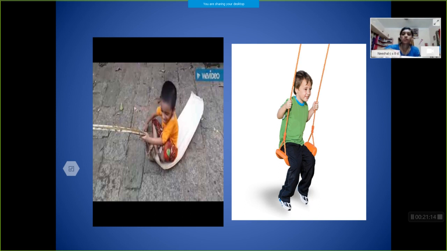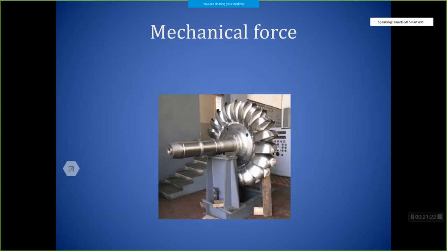So it will be easier to pull in the second case, that is because of frictional force. Hope you understood now. The third contact force is mechanical force. What do you mean by mechanical force? It is the force exerted by the machines. All machines can exert some force, and this force is called the mechanical force.